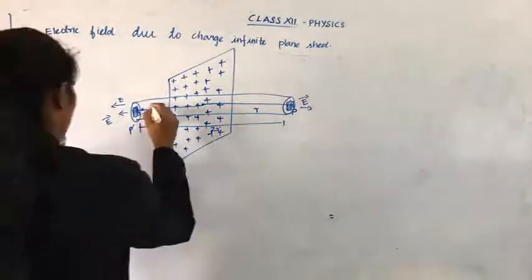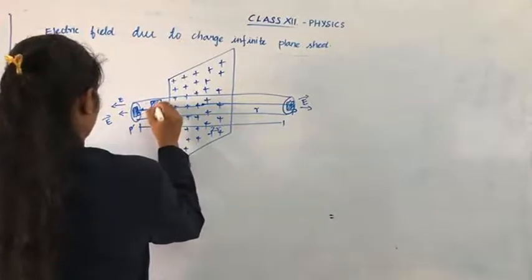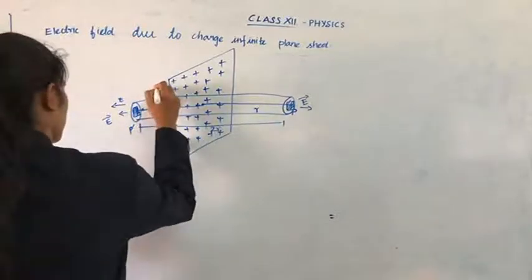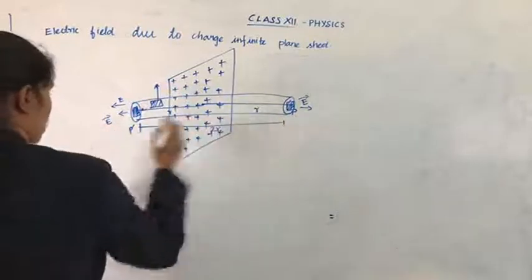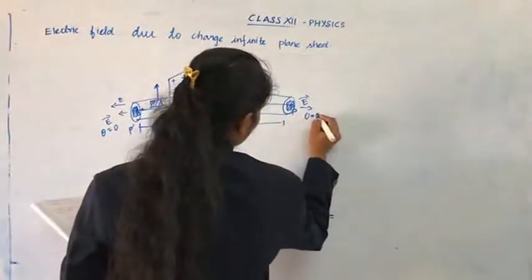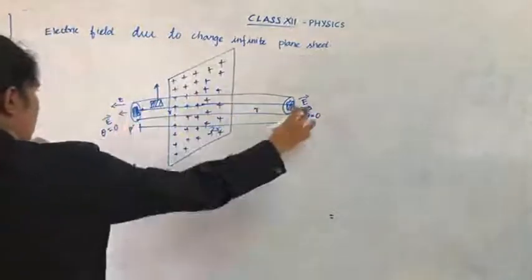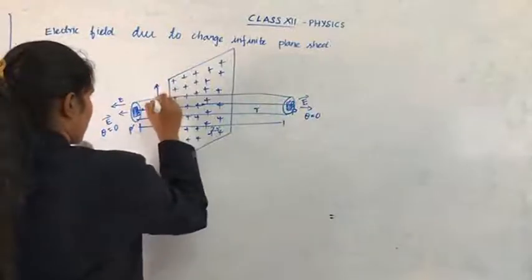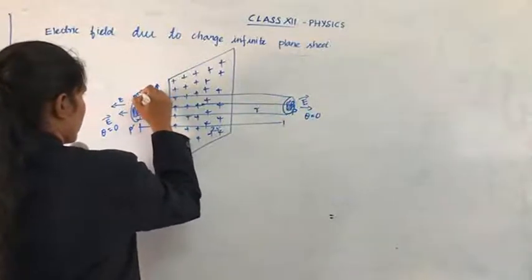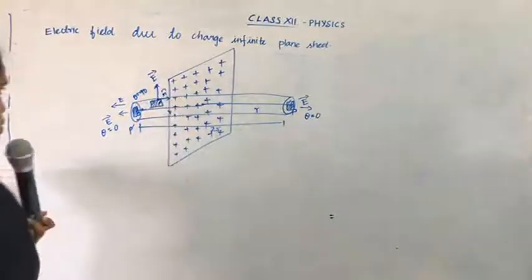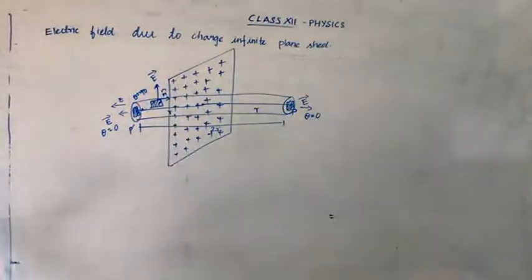Also take an area here. In this area, it is perpendicular. Here, in both areas, theta equals 0. Here we are taking one more area, that area is perpendicular, so theta equals 90 degrees. Here is the electric field, and here is the n cap. Children, have you understood the diagram clearly?